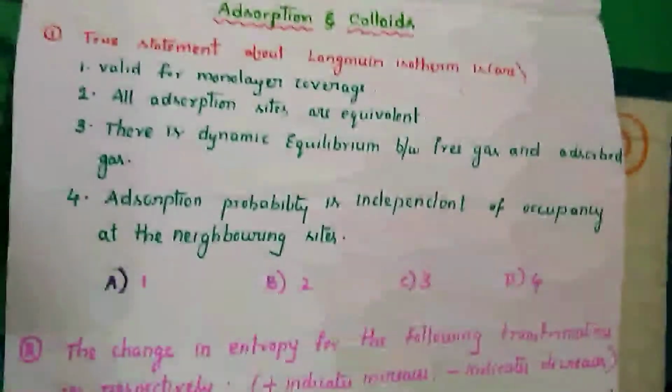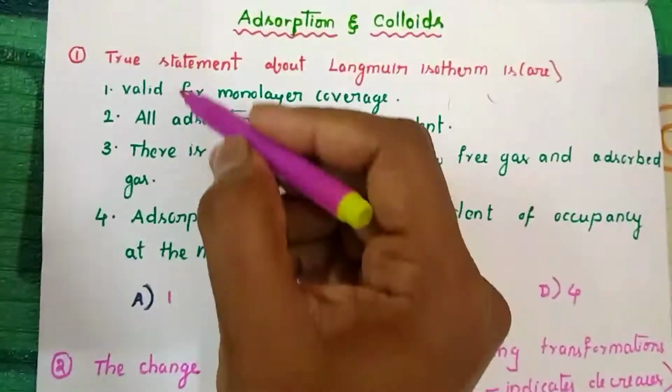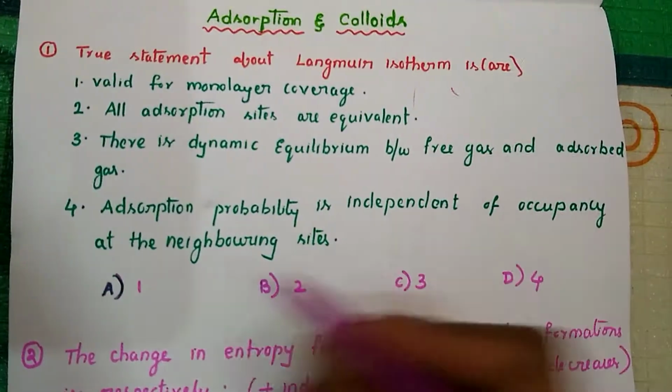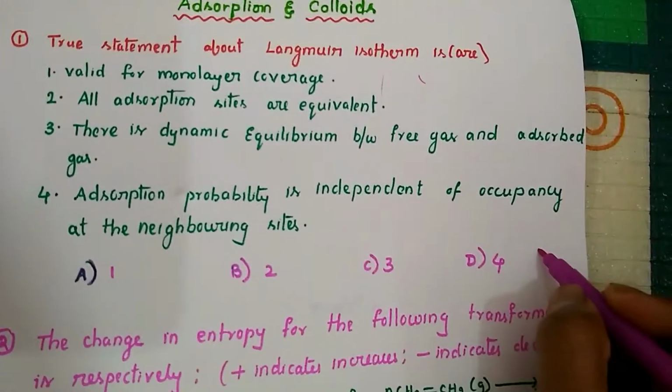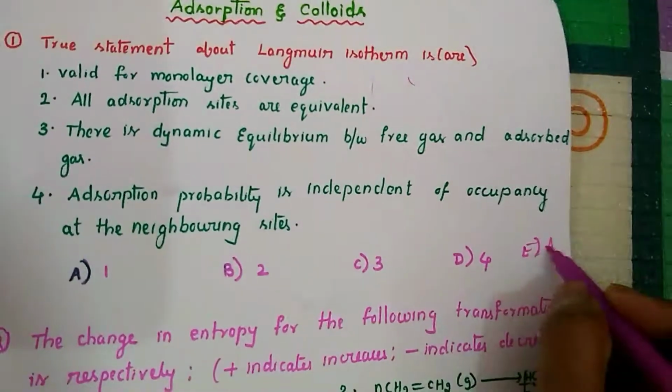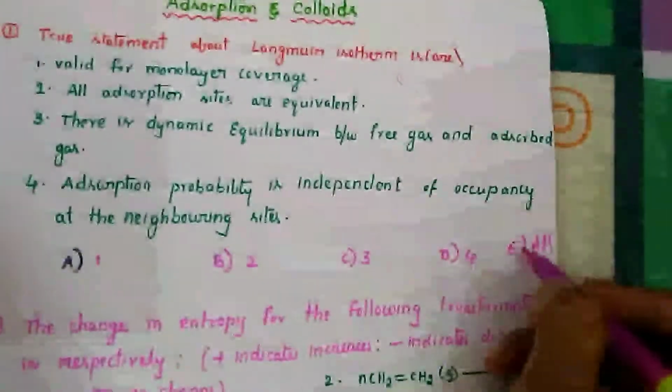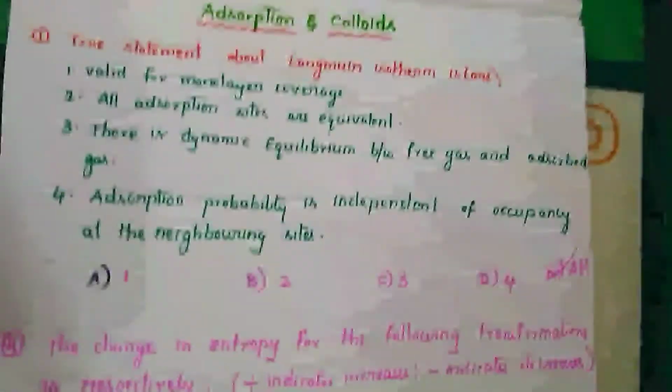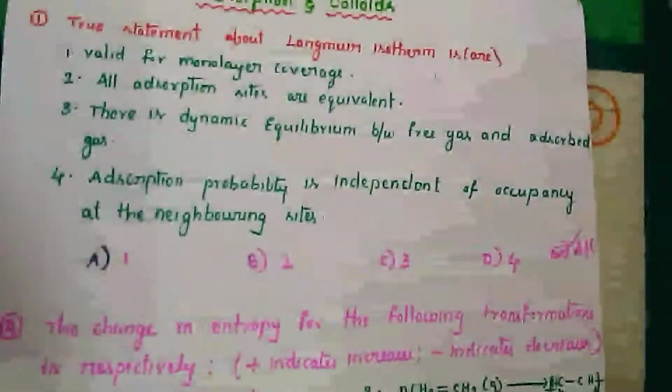So you can see all these assumptions are followed by the Langmuir isotherm. So we can say options 1, 2, 3, 4 can all be answers. So the answer will be all. Here they have not given an option, so you can consider the option as all. That means all options are correct.